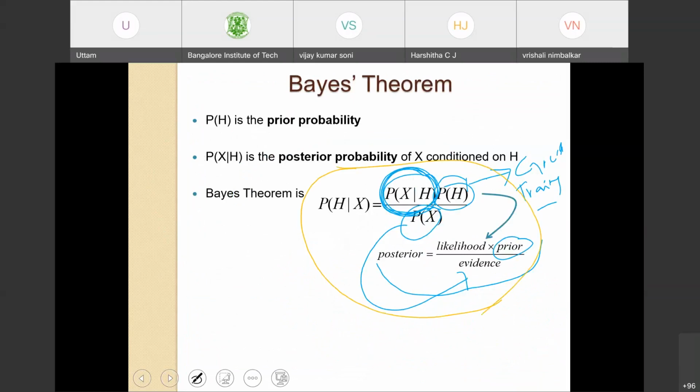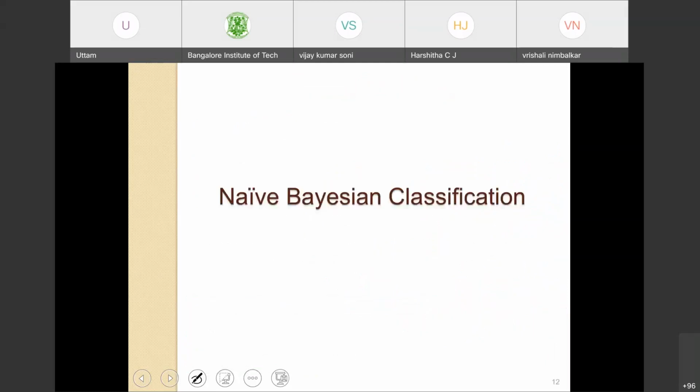As I told, the denominator is constant for all classes, and the prior probability is obtained from the data. Right. Now let's look at Naive Bayesian classification. Why is it called naive?